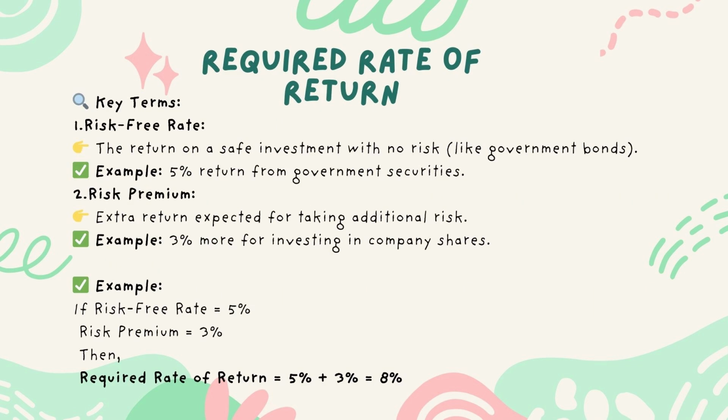The key terms. 1. Risk-free rate, the return on a safe investment with no risk, like government bonds. Example, 5% return from government securities. 2. Risk premium, extra return expected for taking additional risk. Example, 3% more for investing in company shares. Example, if the risk-free rate is 5% and the risk premium is 3%, then the required rate of return is 5% plus 3% equals 8%.